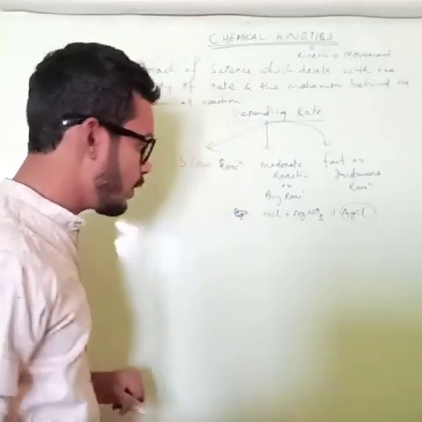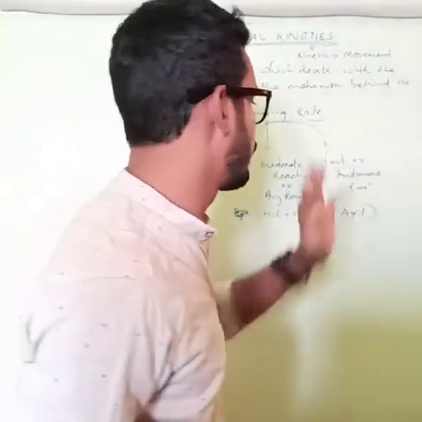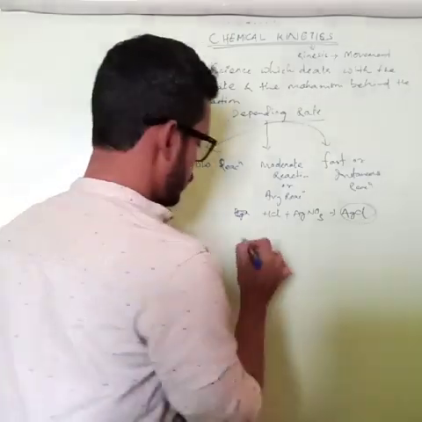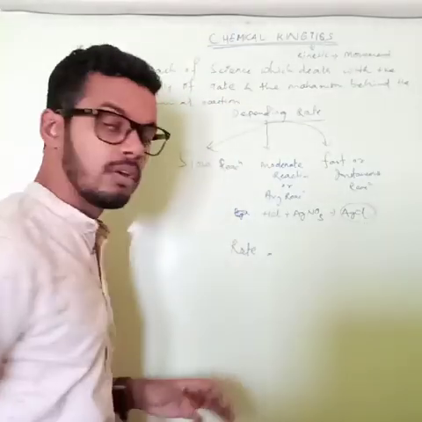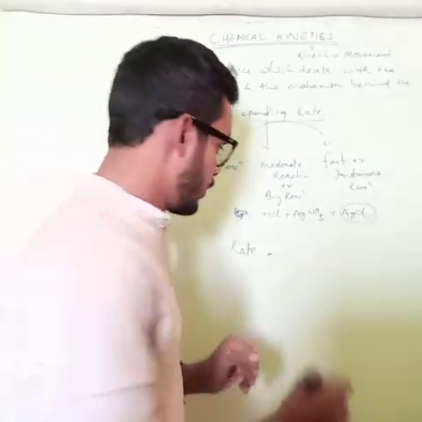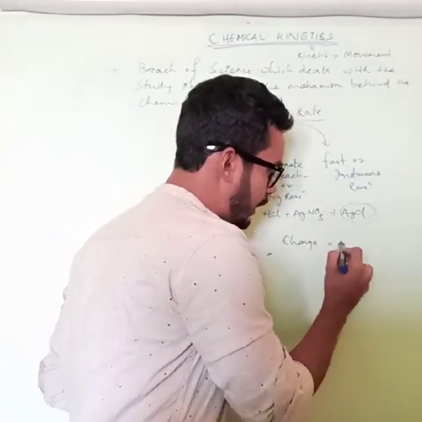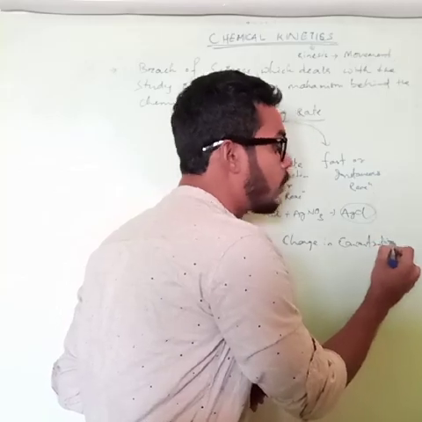Okay, so these are basically three types of reactions: slow, moderate, and fast. You can give the examples anyway. So rate, how will you calculate the rate of any reaction? It is the change in concentration of what?